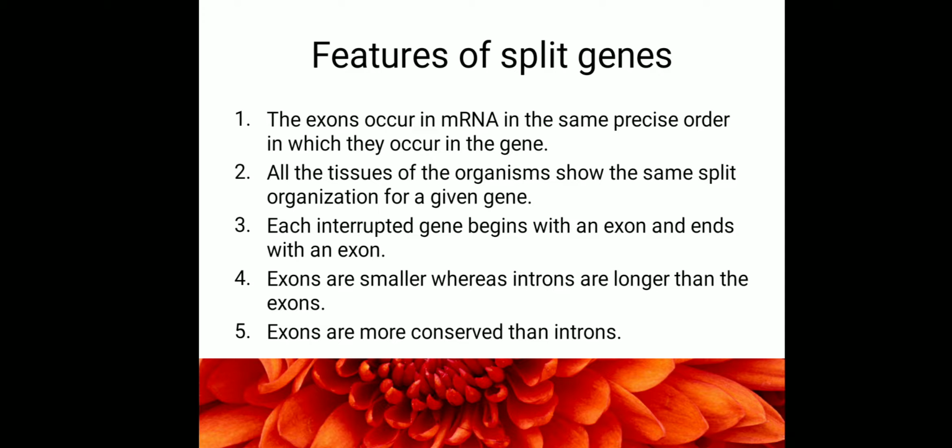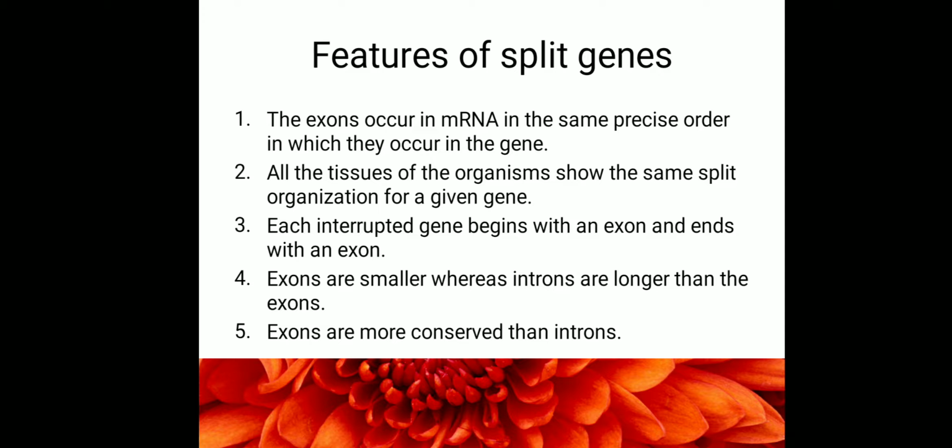The next feature is all the tissues of an organism show the same split organization for a given gene. Say for example, there is a gene A in one tissue. In another tissue, there is another gene A. Both these gene A's are the same gene. Say for example, a gene coding for the enzyme hexokinase is there in muscular tissue.